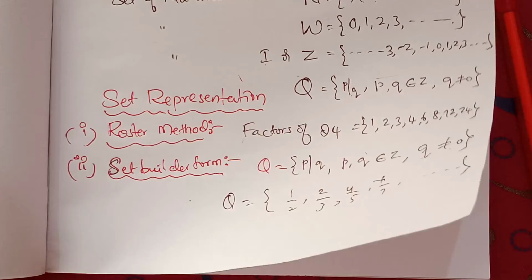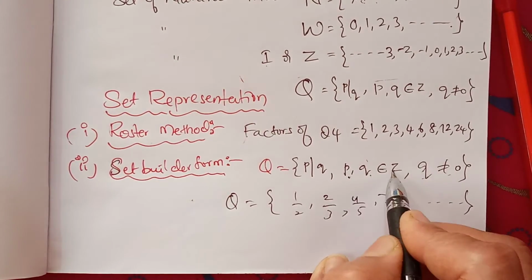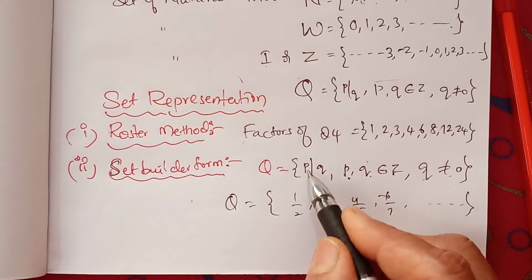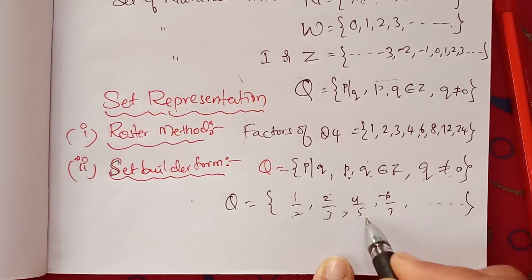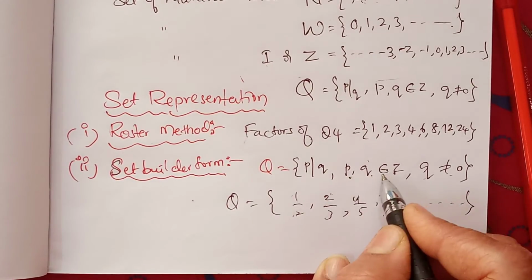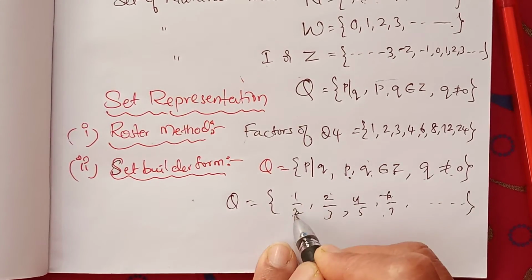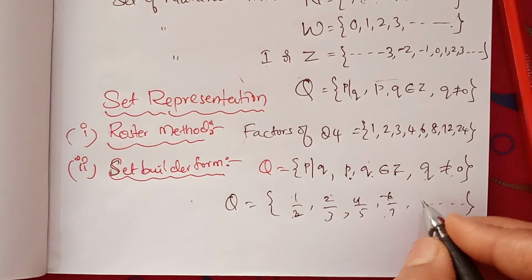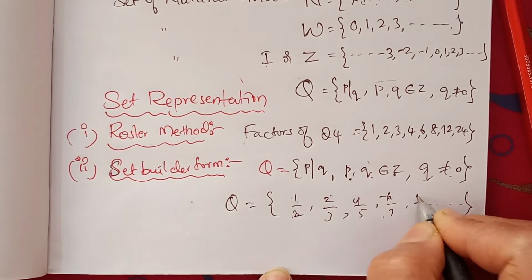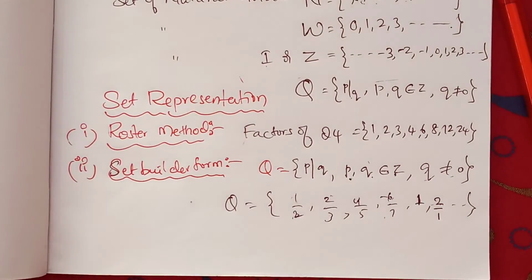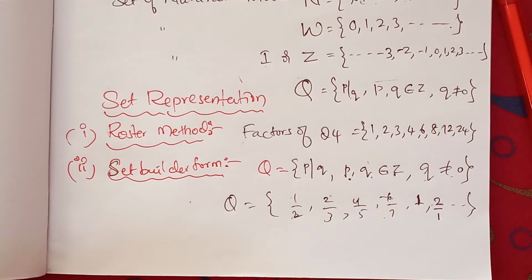Q is not equal to 0, but P and Q must belong to the integers. So these are called P by Q, a rational number, either positive or negative, but it should be fractional. Suppose 1 is also a rational number, 2 is also a rational number, right? 2 by 1.